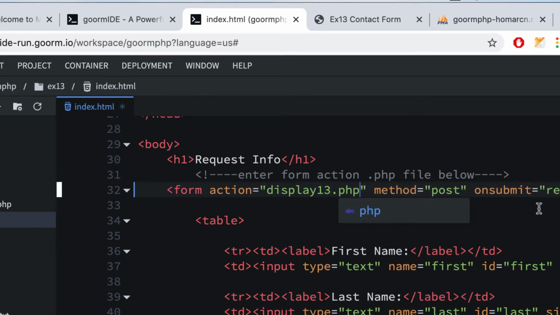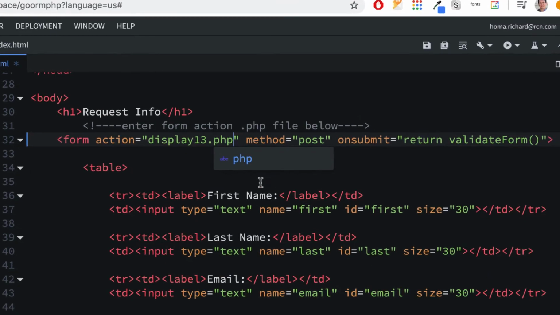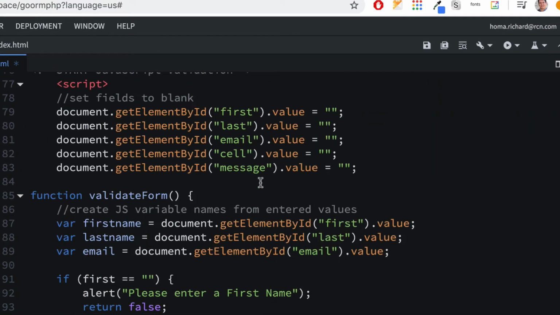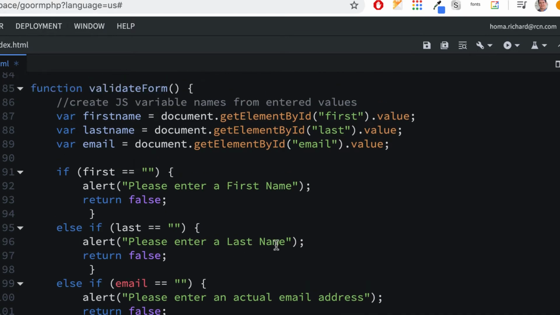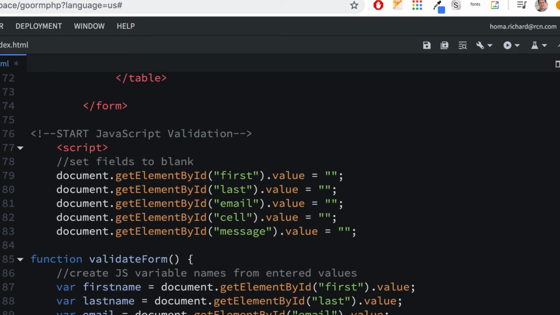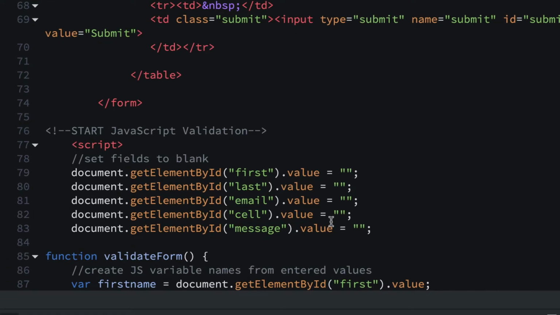We have our method post and we have our return validate form, and that's already done for you, so you don't have to do anything with that unless you want to add more to them. I just put 3 in there because we're only going to require the first name, the last name, and an email. We don't have to require a cell number or a message or a referral, so I didn't put them in there for validation. So we're just validating 3 of them, and then these just set them to blank. They'll set them to blank after you reset, so they wipe those fields out.